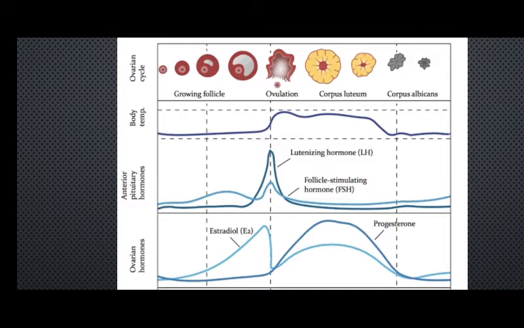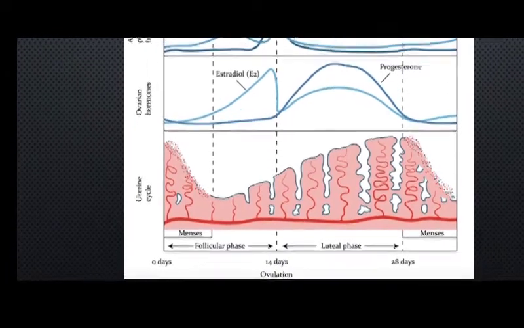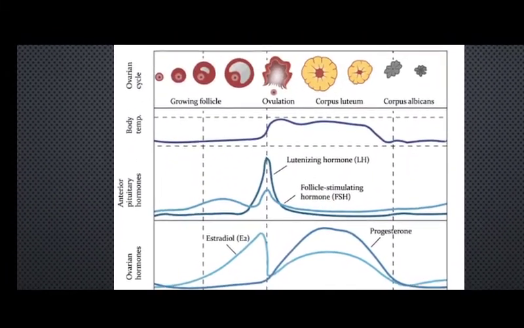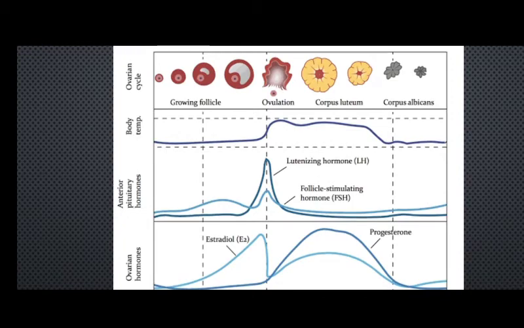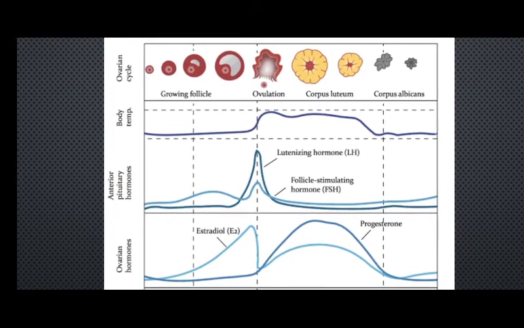When does this ovulation take place? On day 14, isn't it? On the 14th day of the entire menstrual cycle, you are finding that ovulation is taking place, and this is triggered by the release of luteinizing hormone from the anterior pituitary.